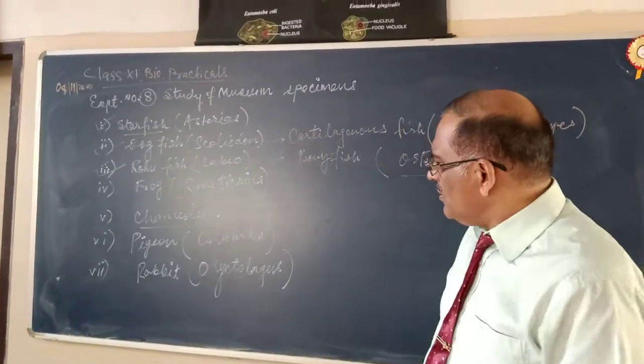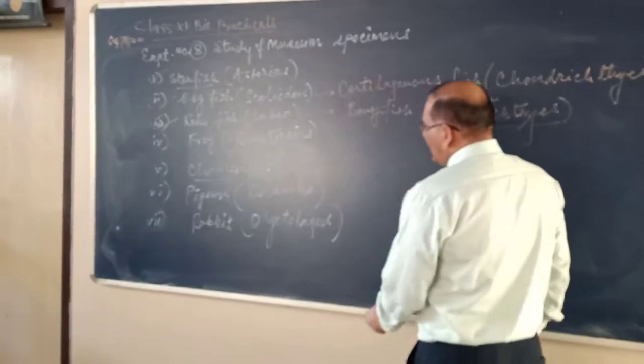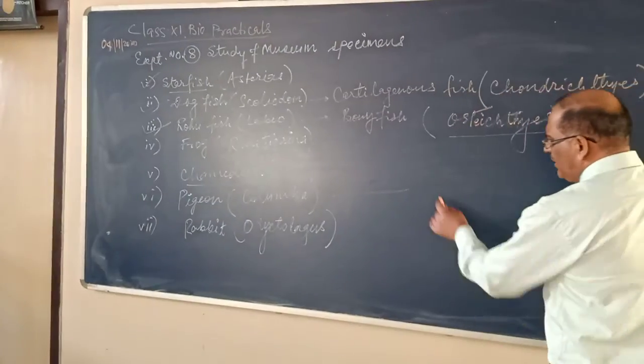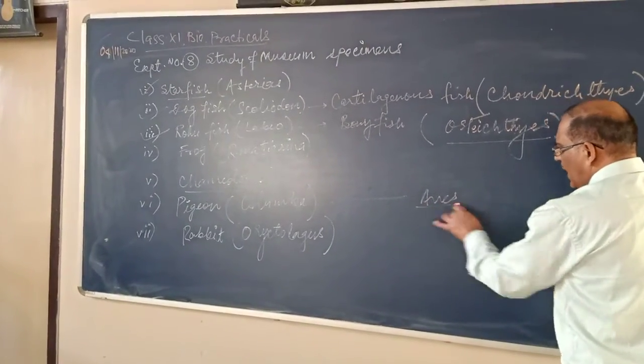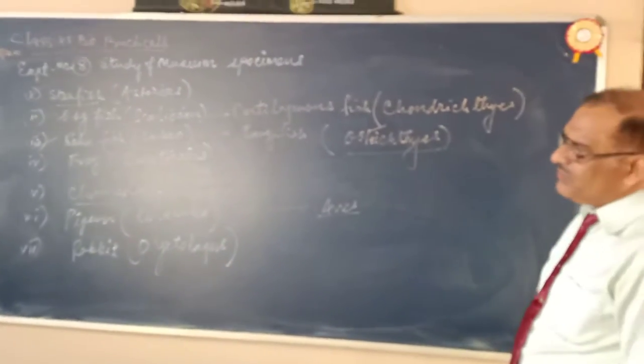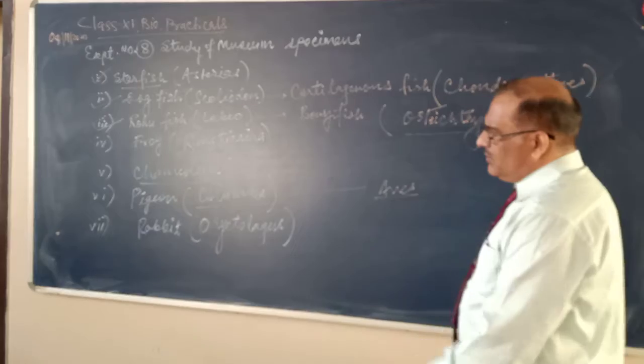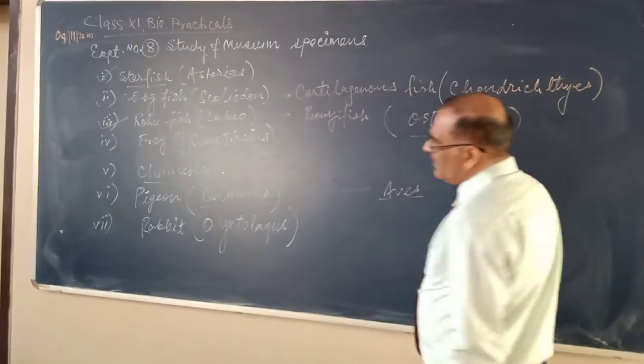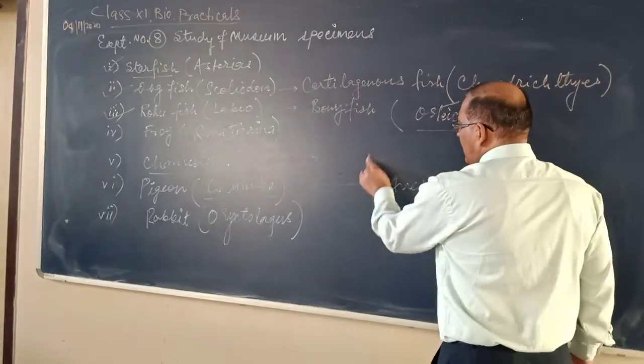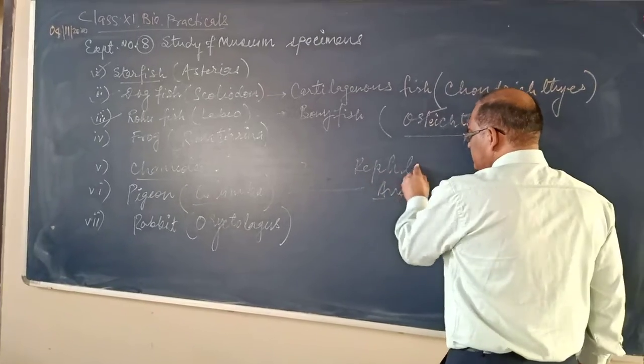Or class Aves. So this pigeon belongs to class Aves, the class of birds. Pigeon, scientific name Columba. So this belongs to class Aves. Chameleon belongs to class Reptilia.